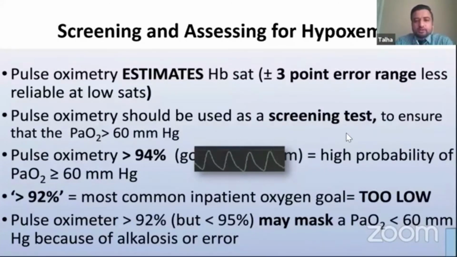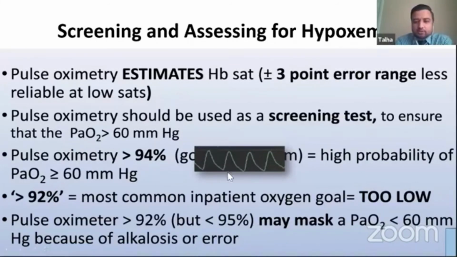We always have to keep in mind that there's a plus or minus 3-point error on pulse oximetry when we interpret PO2 based on that, and we have to take into account whether the patient is alkalotic or acidotic at that moment. Usually, if pulse oximetry shows oxygen saturation greater than 94%, like 95%, that's very reassuring, and you can probably think that PO2 is greater than 60.